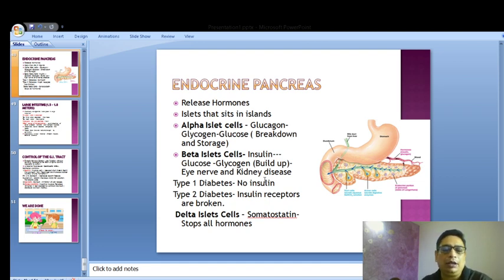And the third thing is called the delta cells. The delta cells contain something called somatostatin. Somatostatin is a very interesting hormone; like stat or station, it means to stop. So somatostatin is a hormone that will stop the action of other hormones. So what will it do? It stops the action of other hormones, and that is the action of somatostatin. So keep that in mind.